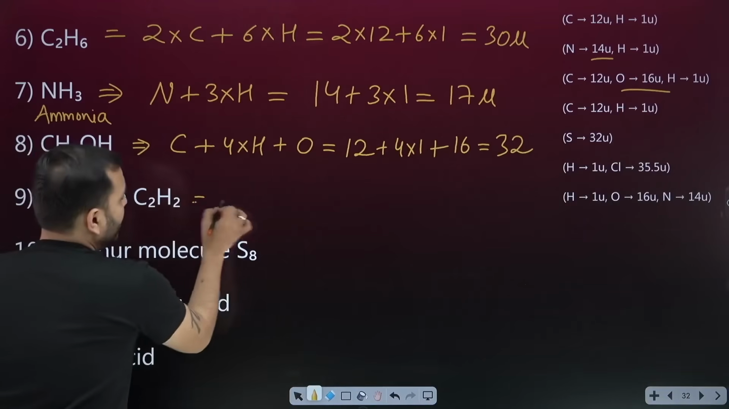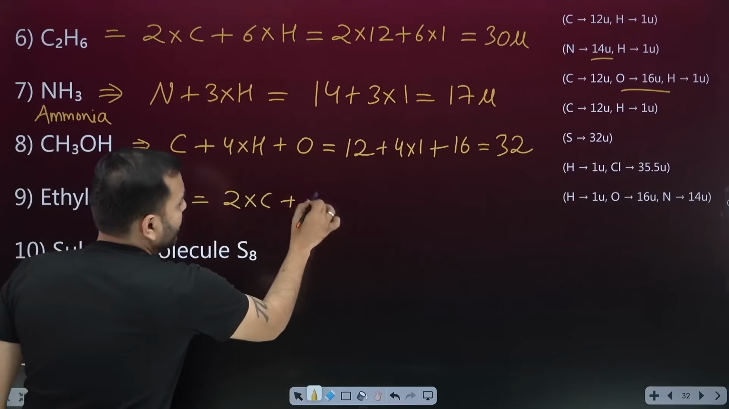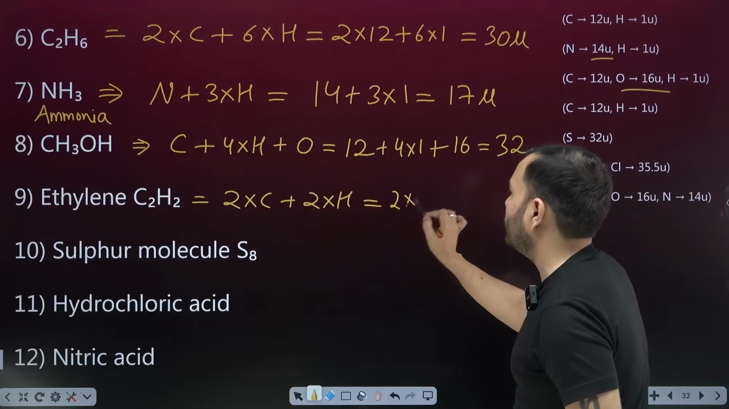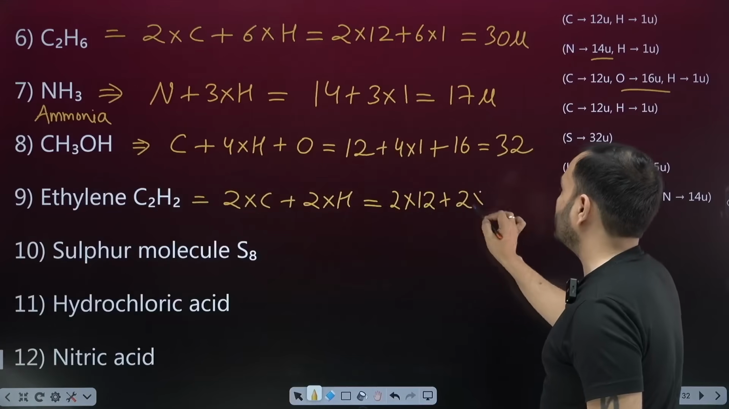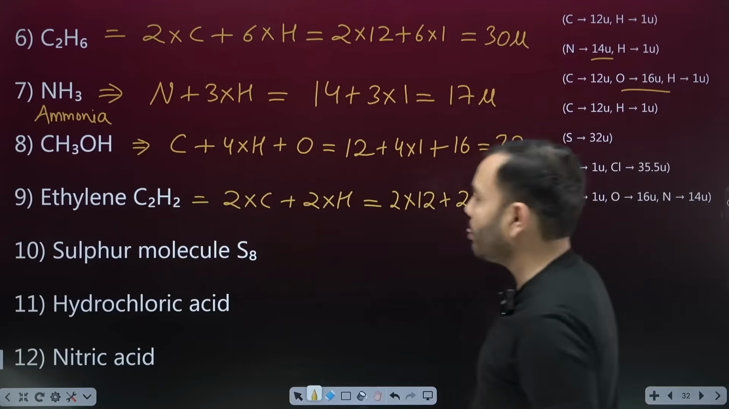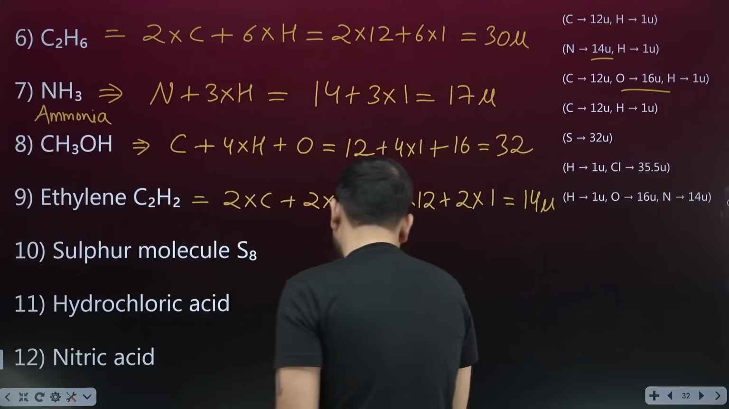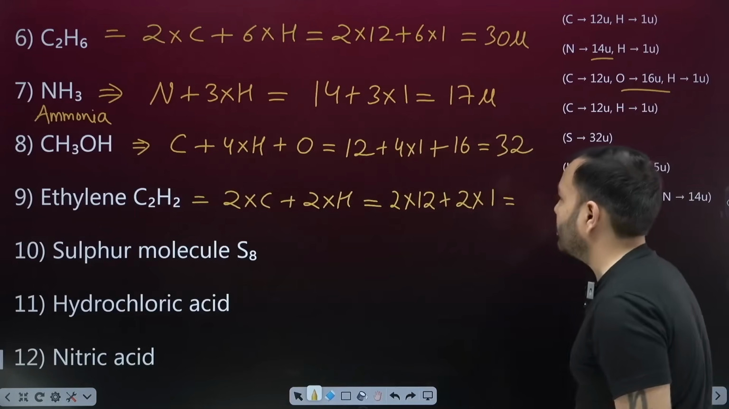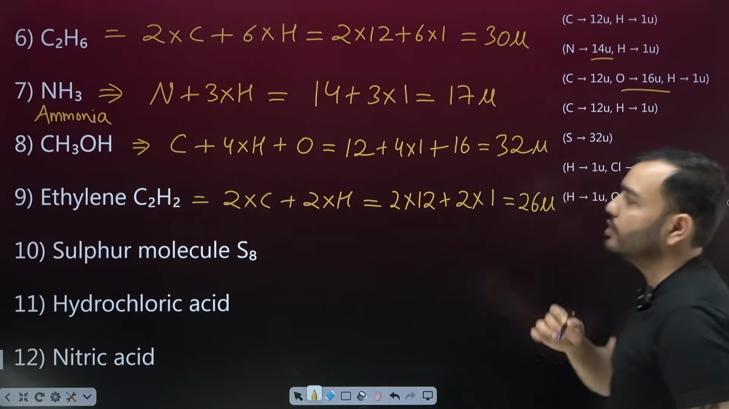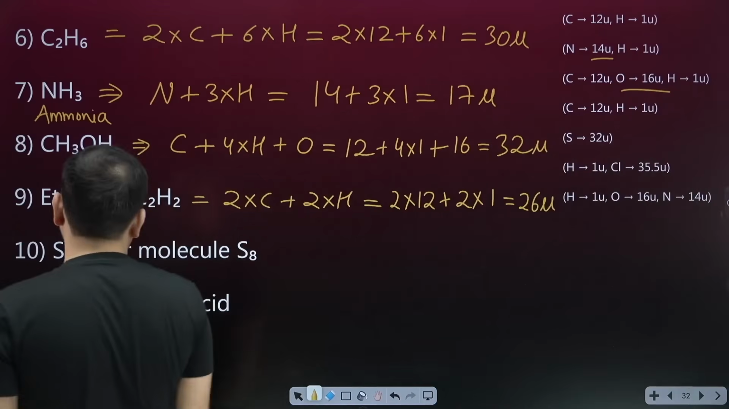Ethylene, C2H2. What is it? There are 2 carbon, 2 hydrogen. Beta, you will do the calculations now. Does it feel like halwa? 2 into carbon, how much is it? 12. 2 into hydrogen, how much is it? 1. So 12 and 2 become how much? 14 u. Tell me, is it correct? Sorry, that was wrong. 2 into 12, 24. Now don't scold me for the calculation step. 24 and 2 become how much? 26 u. Put u in all of them. What is the unit? u. Right? 24 and 2, 26.